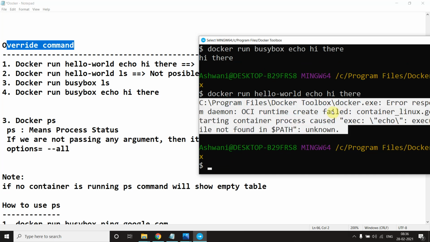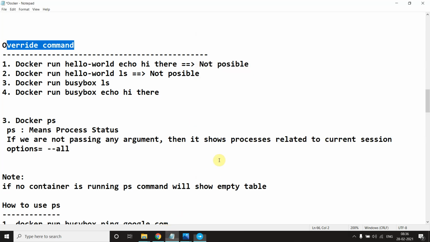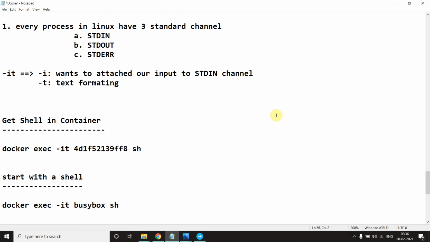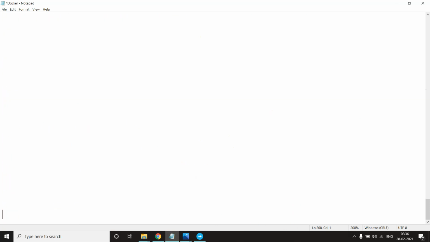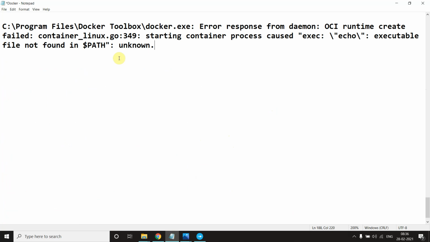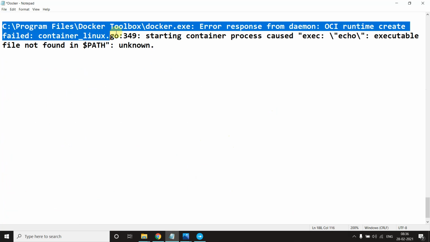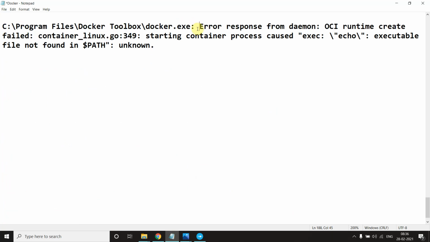Okay, let me copy this error message and come down here. What is it saying? Like C program file docker, this is a location. Okay, error response from daemon, because what is a daemon? Server. As we discussed, what is the daemon? It is a server, and it tries to interact with docker hub.